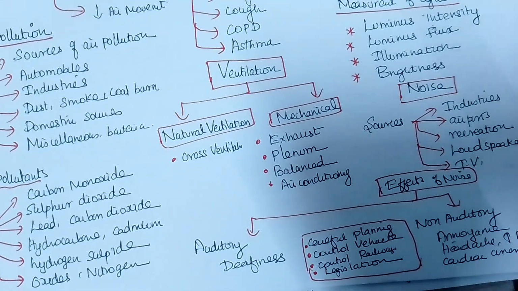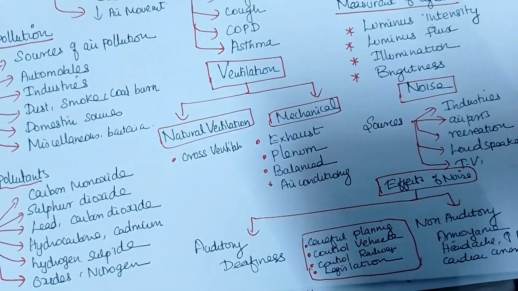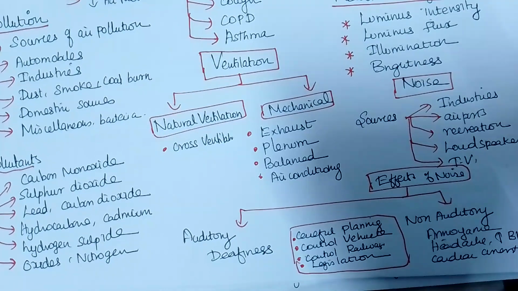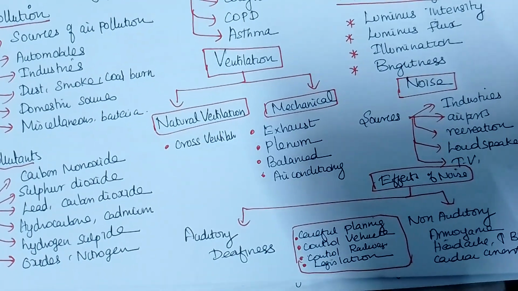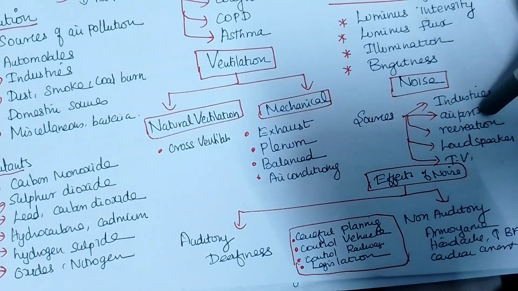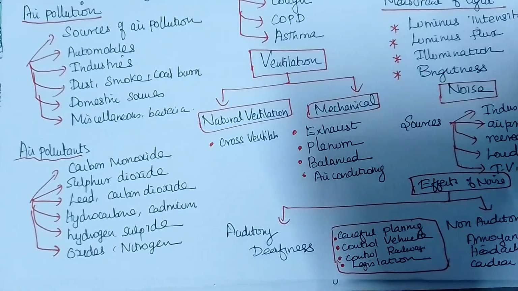Then continuously noise, where is it coming from? Some people live nearby the airport, the railway station, the cinema theater, or some recreation hall, kalyan mandapam. Some loudspeaker, TV always producing the noise. So these are the sources of noise. What will happen? The effect of noise is always asked as a 2 mark question.